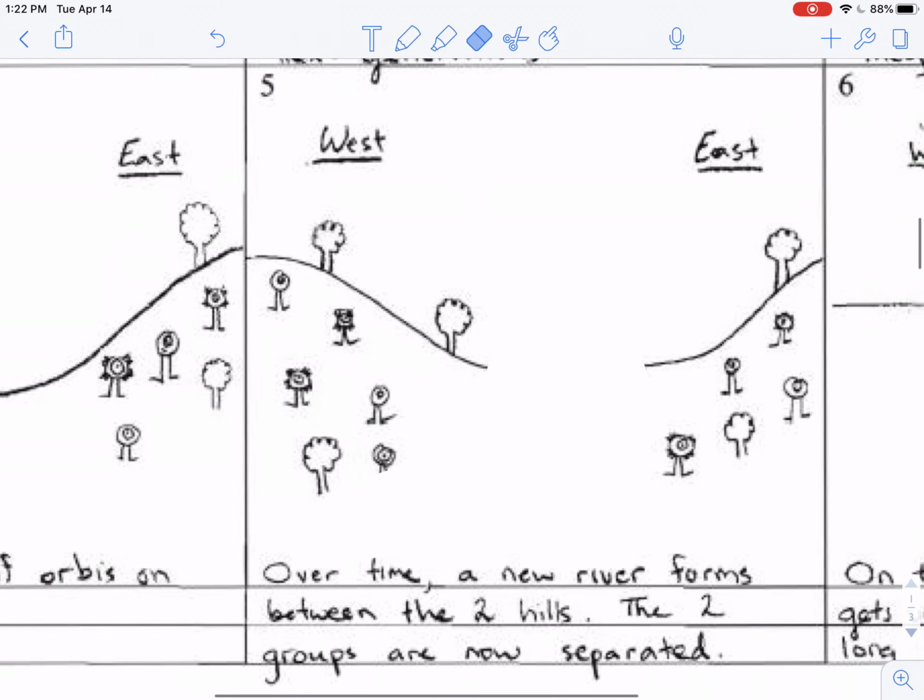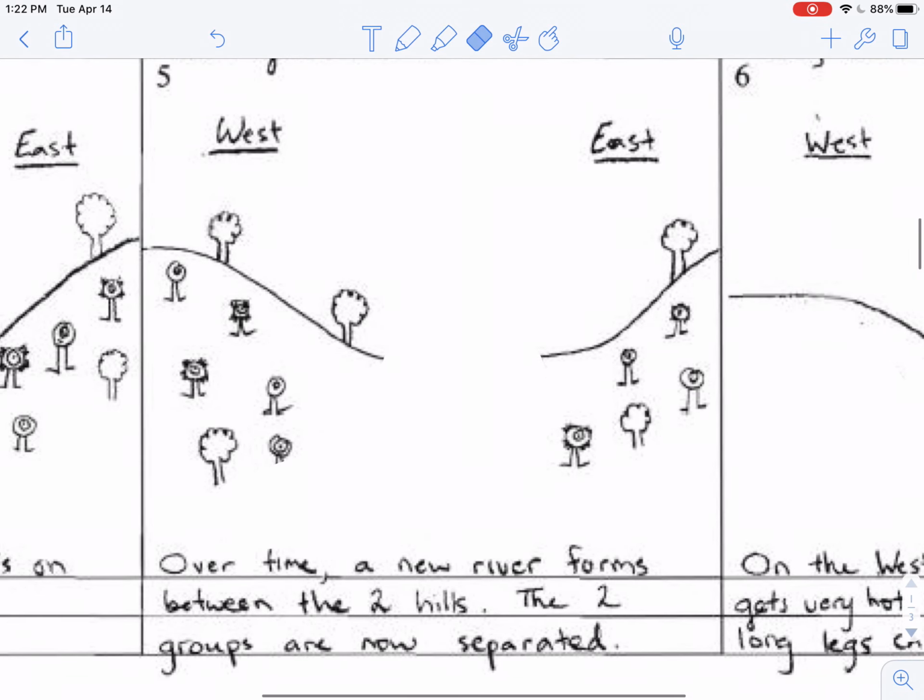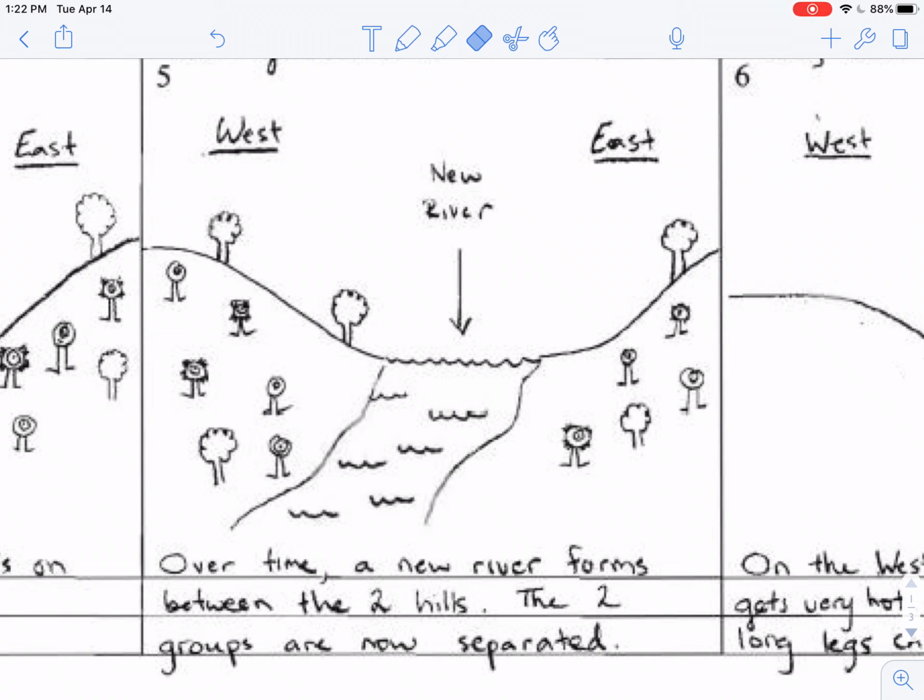In picture number 5, I'd like us to imagine that over time, a new river forms between the two hills. And there it is. So it's basically the same picture as number 4, but in picture number 5, let's draw a new river separating the west side of the hill from the east side of the hill. So now these two groups of Orbies can no longer move back and forth and mix up with each other. The west side and the east side are now separated.